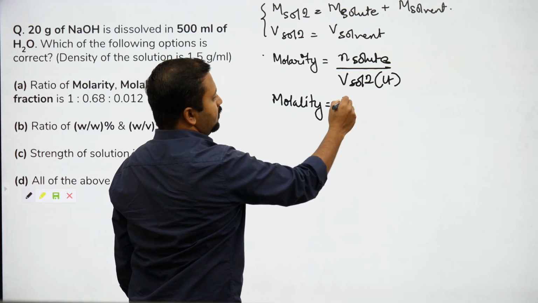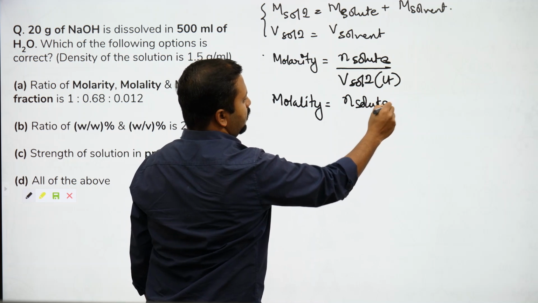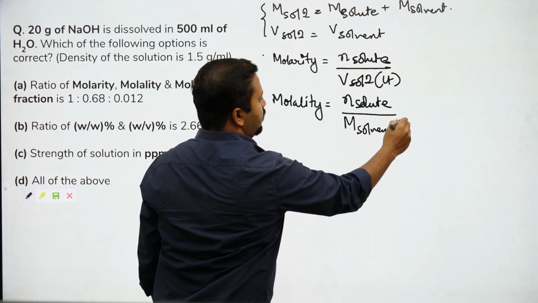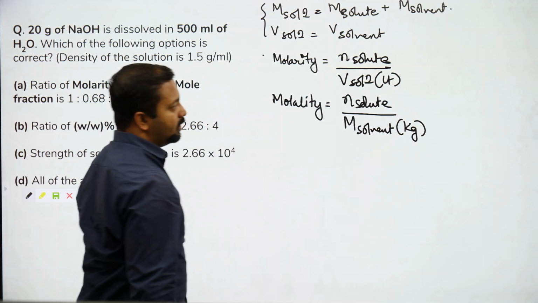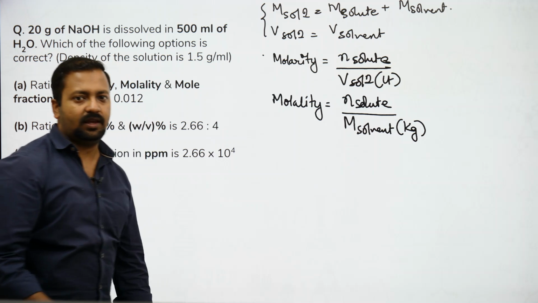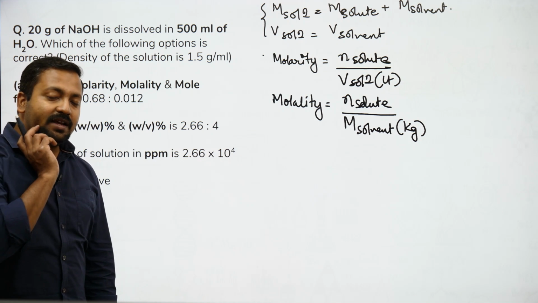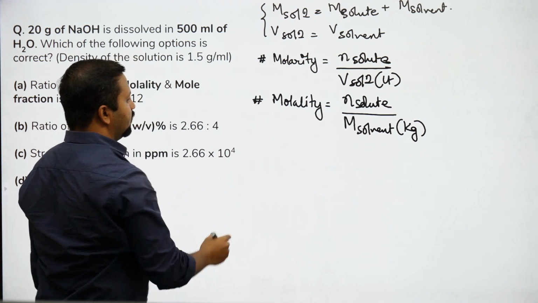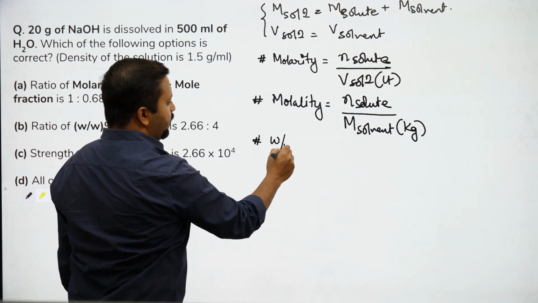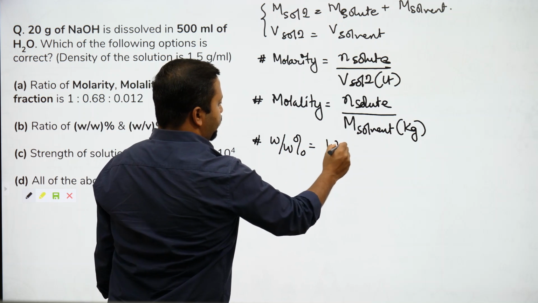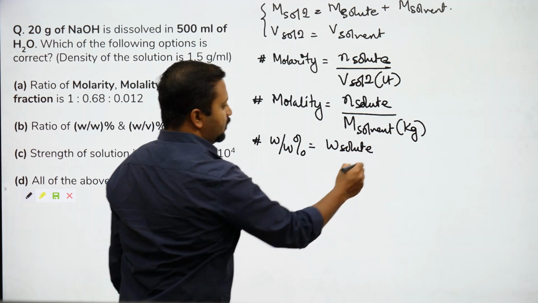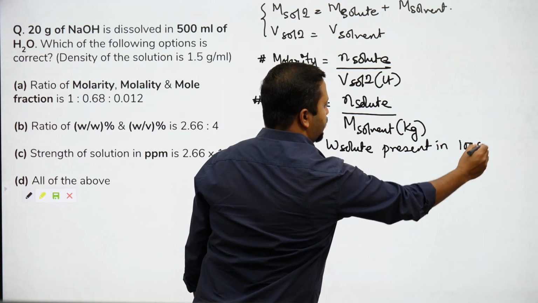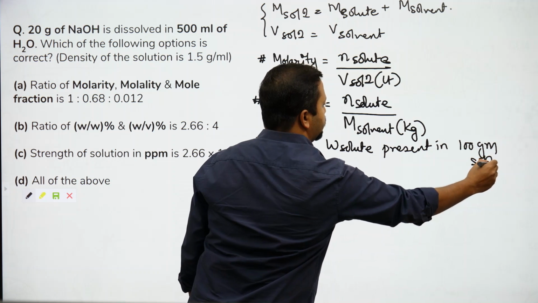Molality is number of moles of solute by mass of solvent in kgs. Now how do you convert volume to mass? You know that volume and mass are converted to each other by using density. So we'll get to that later. Weight by weight percent is the weight of solute present in 100 gram solution. Remember this, it is for solution.